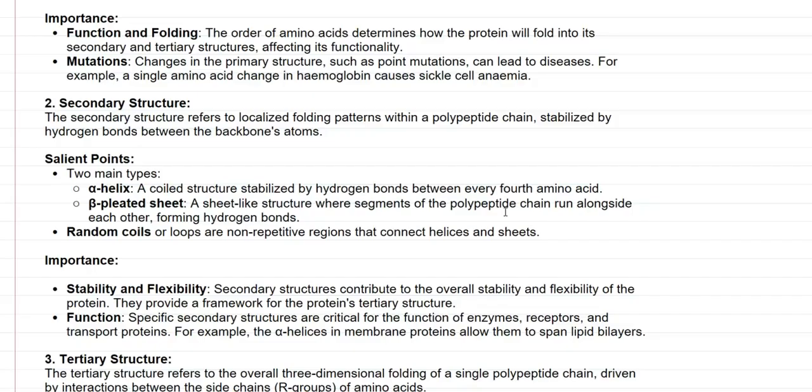Its salient feature is that it is of two main types: one is the alpha helix and the other is the beta pleated sheet. The random coils connect the alpha helix and beta pleated sheet. In the alpha helix, a coiled structure is stabilized by hydrogen bonds formed between every 4th amino acid.